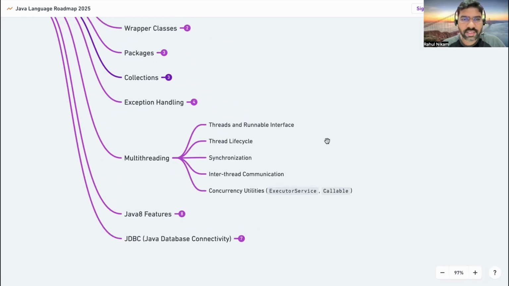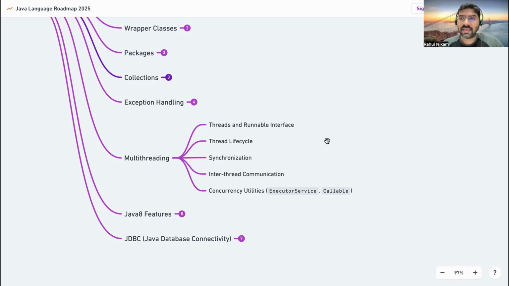After that, multi-threading. Multi-threading is most important, for example when you are designing a gaming application where the background is moving and the player is also doing lots of things, like firing a gunshot. For that, multi-threading is very important because we need multiple threads to perform multiple operations. So learn how to implement multi-threading in Java.